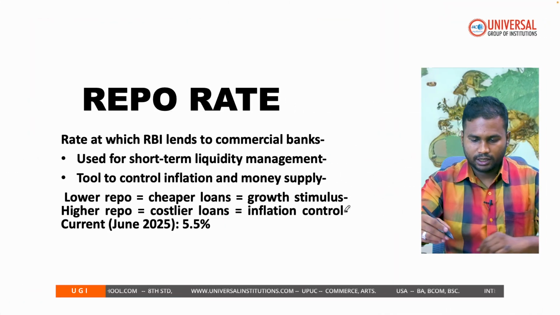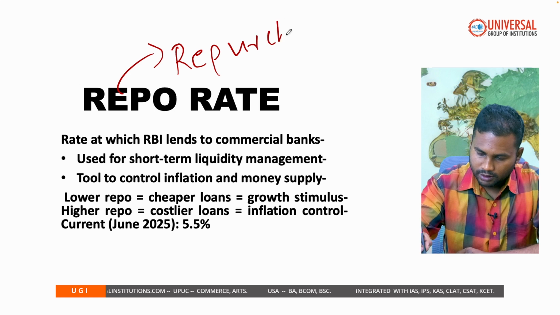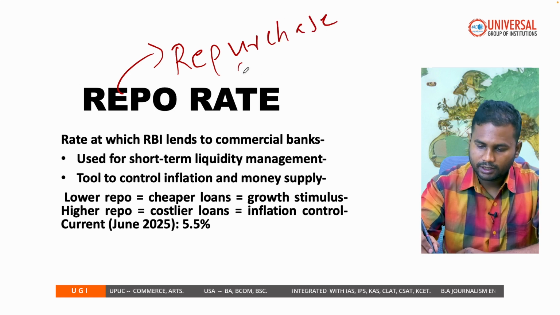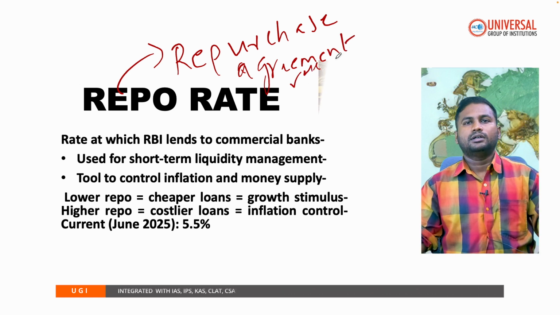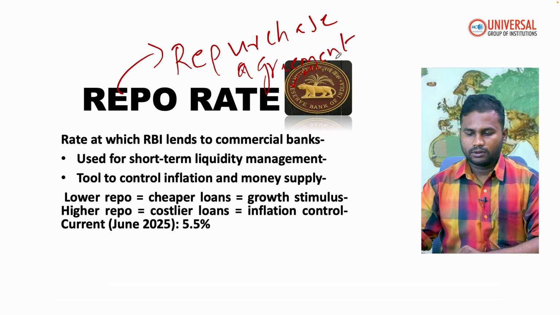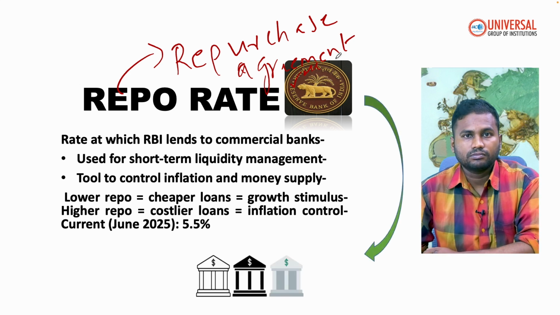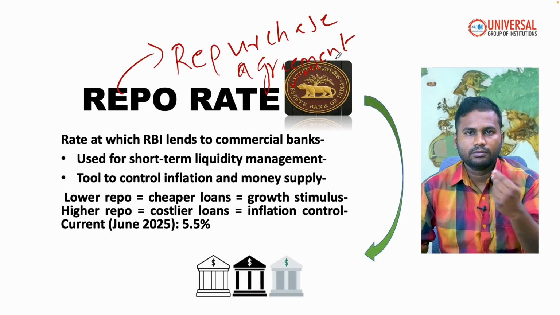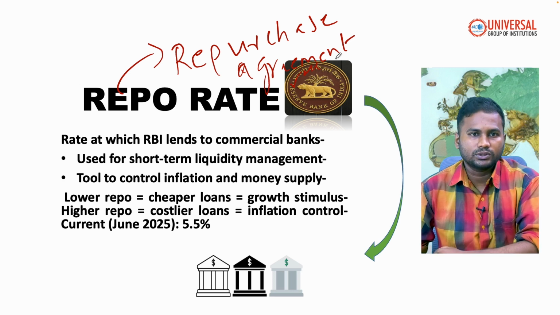So, repo rate in the sense, repurchase agreement rate. What happens here is that banks borrow from RBI, and banks also lend loans which they have acquired from deposits.